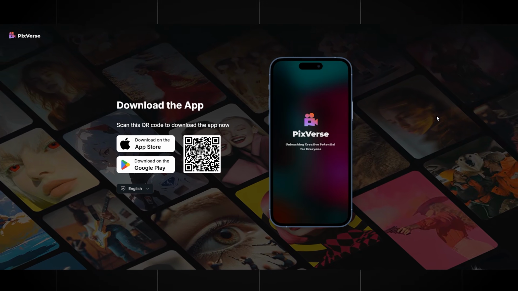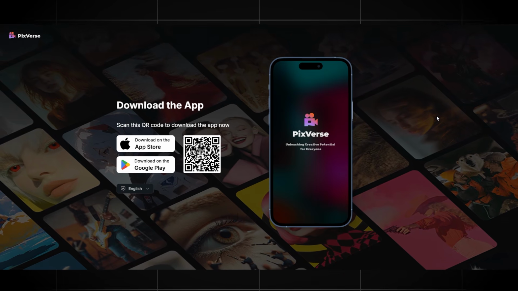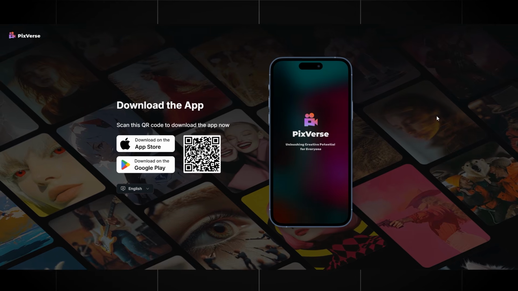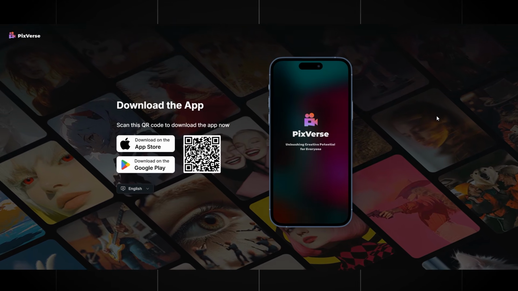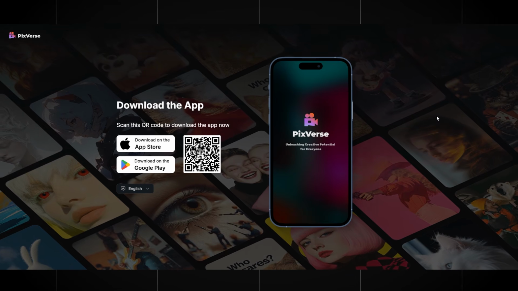It's a perfect tool for beginners who want to make original, high-quality content without needing expensive equipment. When you're done, simply export your video and upload it to YouTube, all from your phone. This way, you can start building your audience and growing your channel anytime, anywhere, right from your pocket.